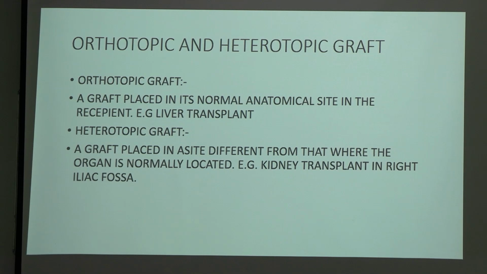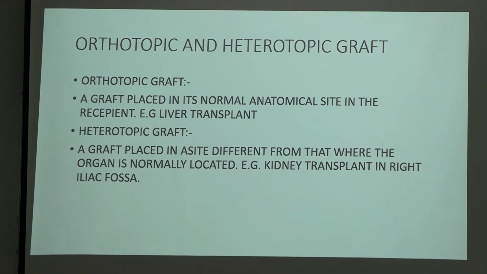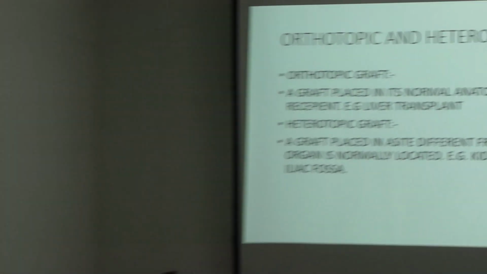Suppose, what do you think when you are transplanting a kidney? Suppose a person's right kidney is not working, okay. So what do you think? He requires a right kidney and a left kidney. Obviously, a person needs a transplant means both the kidneys are damaged, okay. So where is the new kidney from a donor placed? Both the kidneys are removed and then placed over there?